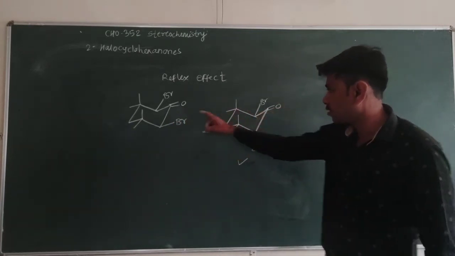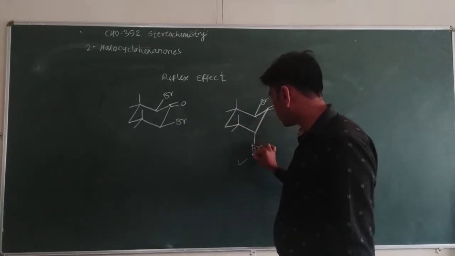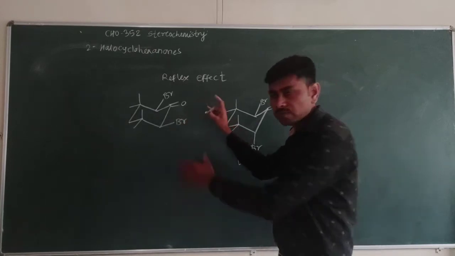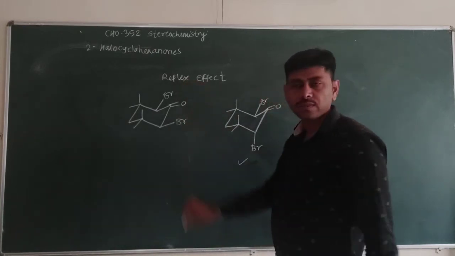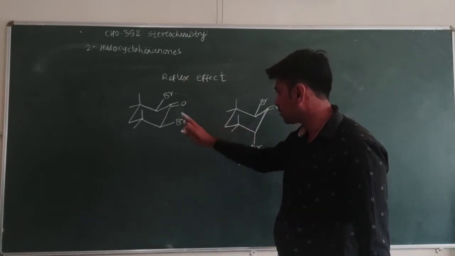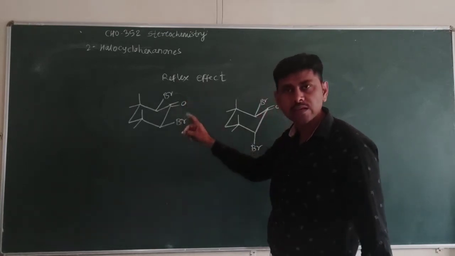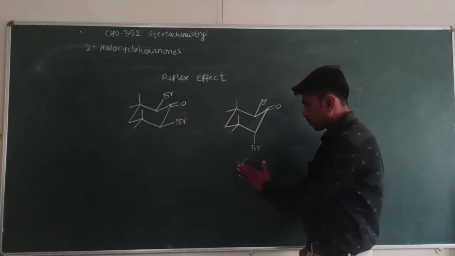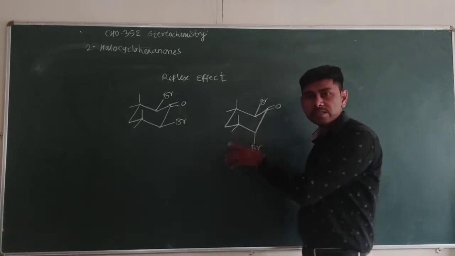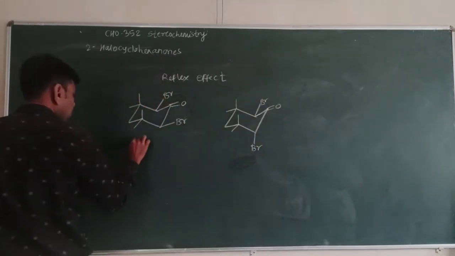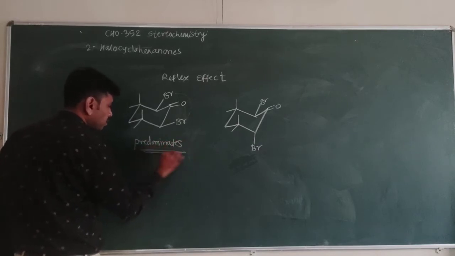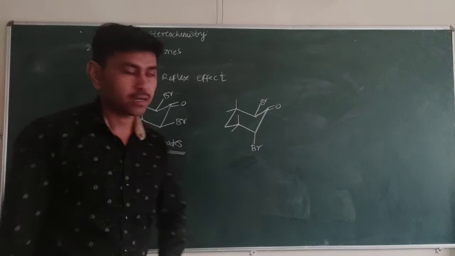But because here we know that there is an interaction, there is a dipole interaction, due to this one is less stable. The 1,3 interaction is there, also an eclipsing relationship, due to which this one is less stable. The dipole interaction is there due to which it is less stable. But this predominates according to our concept. But in practice it is observed that this conformer predominates, which is due to the reflex effect.